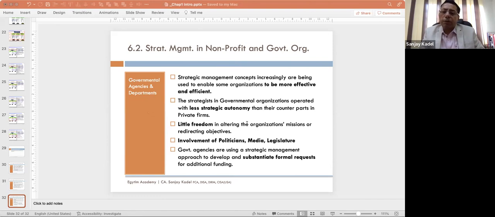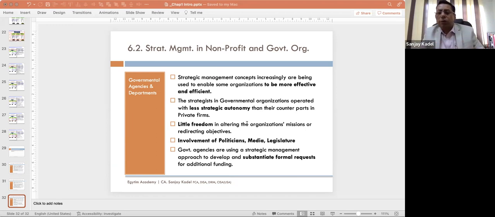What will happen with this? We will be able to come out with certain strategic options. The combination of strengths and opportunities will give you an indication that you can adopt the max-max strategy. That means with the help of your strengths and the opportunities, you develop a strategy that will maximize the strengths and maximize the opportunities.